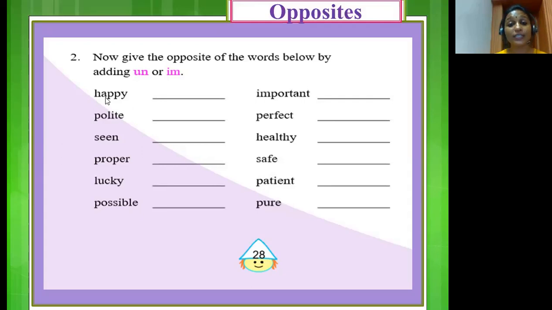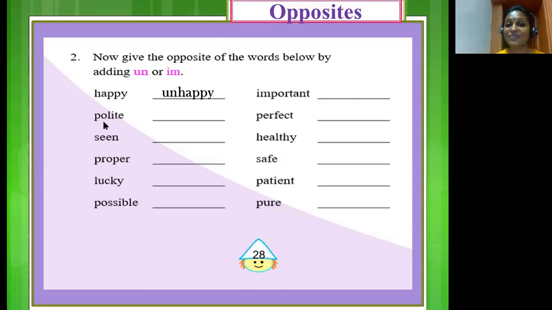The first word that we have here is happy. And you already know its opposite, sad. But here we are not going to write the opposite sad. Instead, we will be joining the prefix un to the word happy and frame its opposite. So if you add un to happy, it becomes unhappy. So you have got two opposites for the word happy. It could be sad or unhappy.